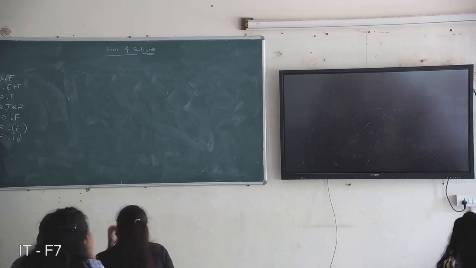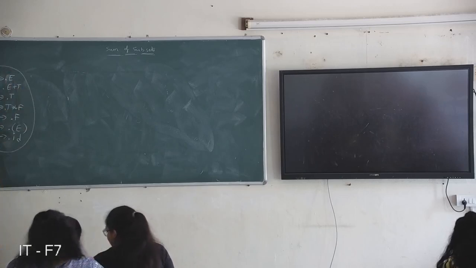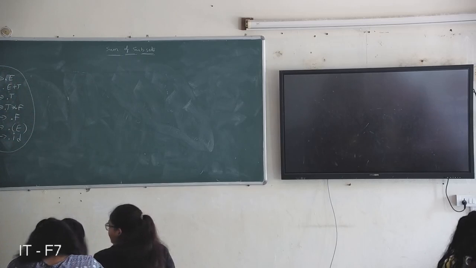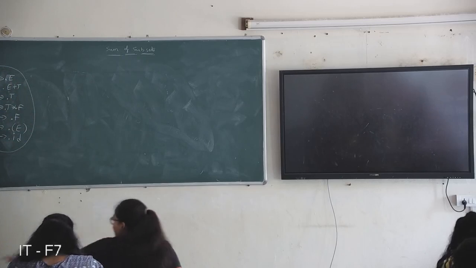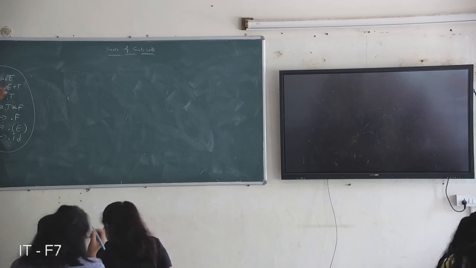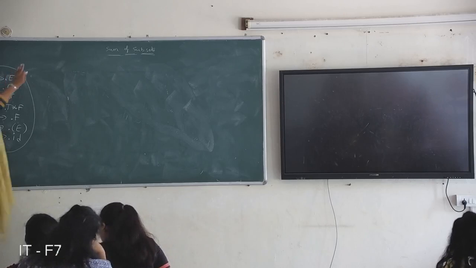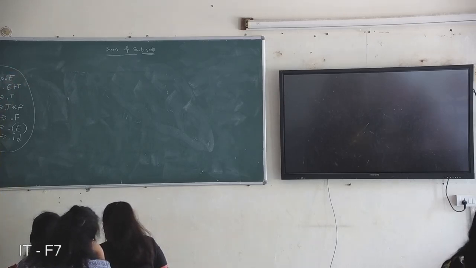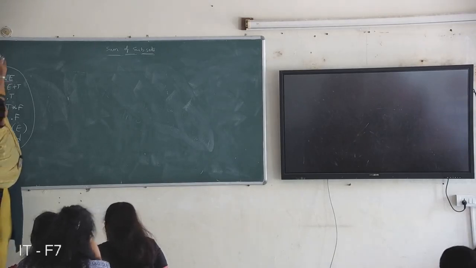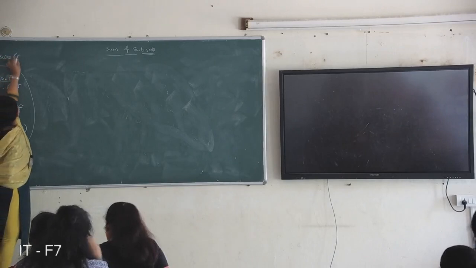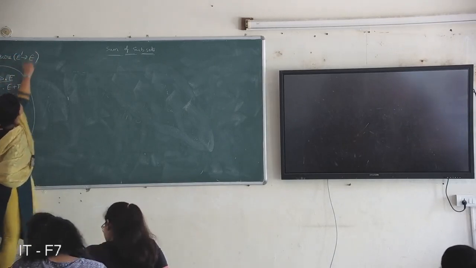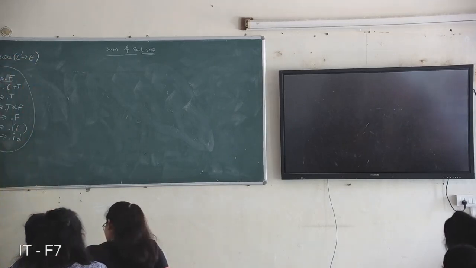So this is the first state, I0. First take the augmented grammar production, E' derives E, and write dot over that production: dot E. After the dot, if there is a non-terminal, include all of that non-terminal's productions. That's all. This is nothing but the closure of E' derives dot E.